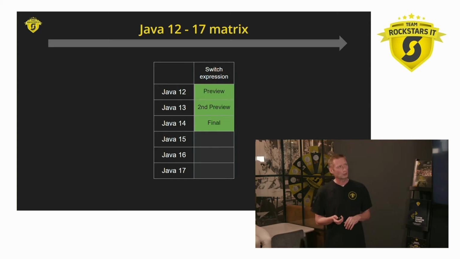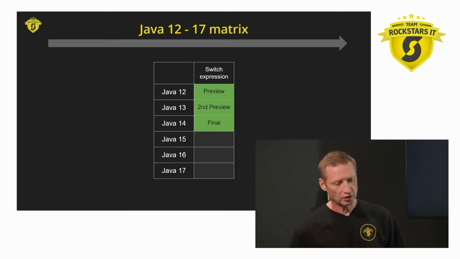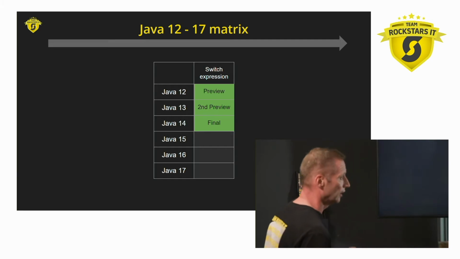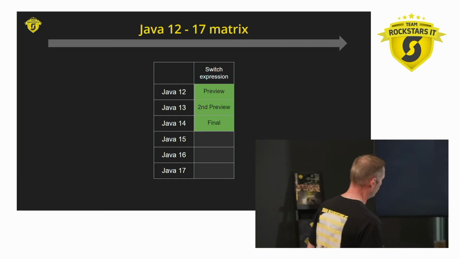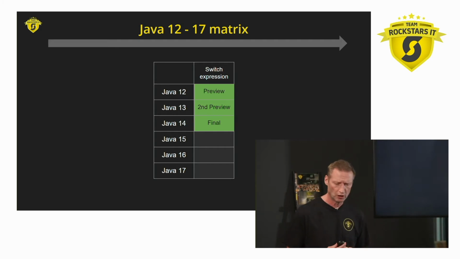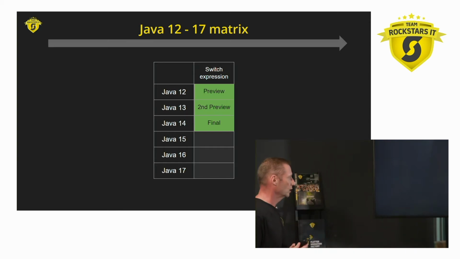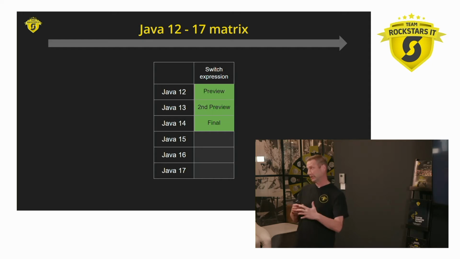Starting with the switch expression, it was introduced in Java 12, it got a second preview in Java 13, and it became final in 14. This is a very typical behavior that we've seen for most of these new features. Before, we had 2, 3, 4 years between Java versions, and after the slight disaster of Jigsaw and delaying, they said, nope, we're going to release a version every 6 months.